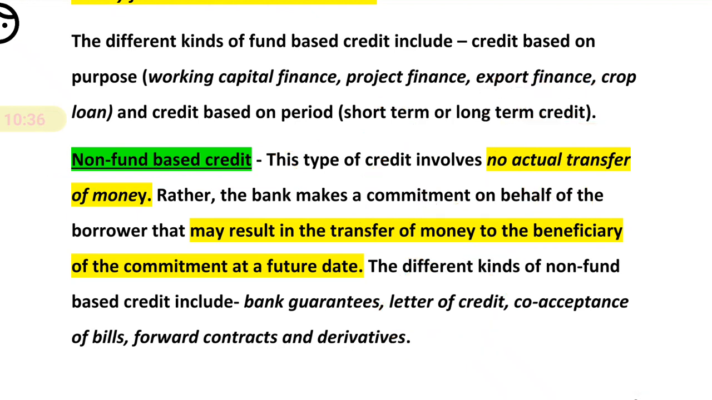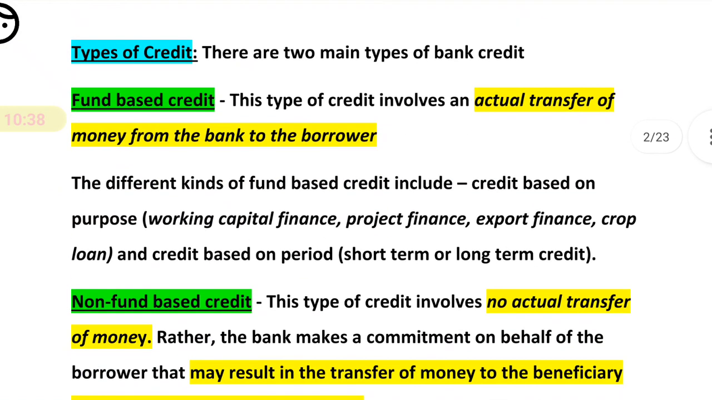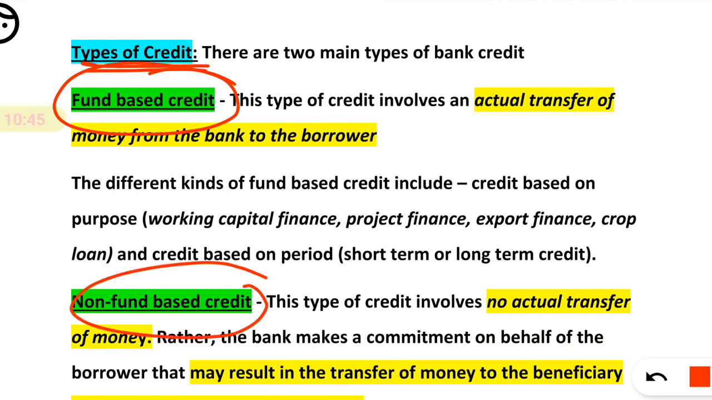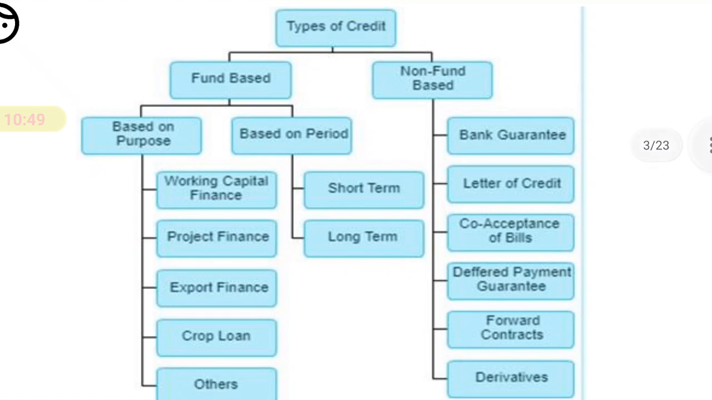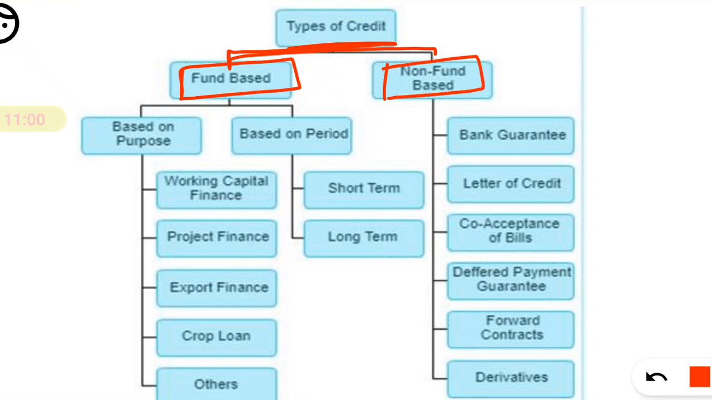Okay, now here we come to know there are basically two types of credit. First is fund based and second is non-fund based. Now next we will discuss, see here is a diagrammatic representation, you can easily understand. See, type of credit, there are two types basically. First fund based credit and simply second non-fund based credit.